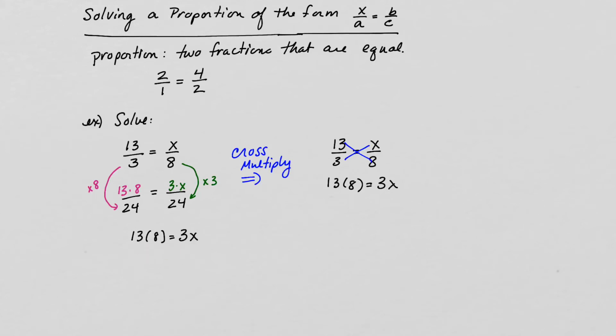So the first thing I need to do is multiply 13 times 8. If you do that, you get 104 equals 3x. And then I'm going to divide both sides by 3 to get the x all by itself. So x is going to be 104 divided by 3. You can't simplify anymore, so it's just going to stay as 104 divided by 3.